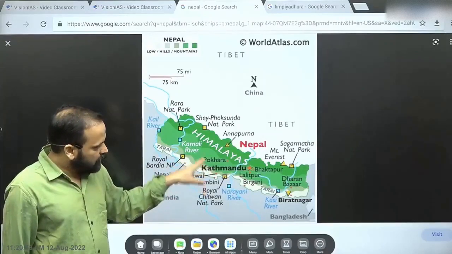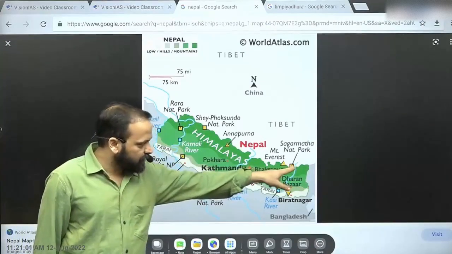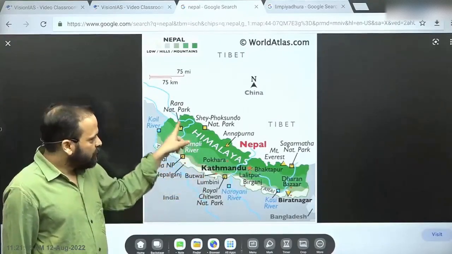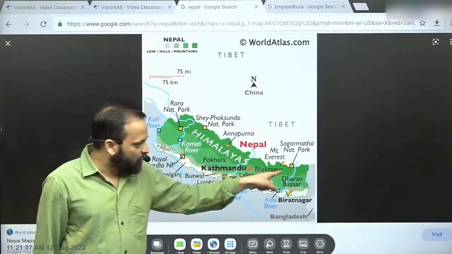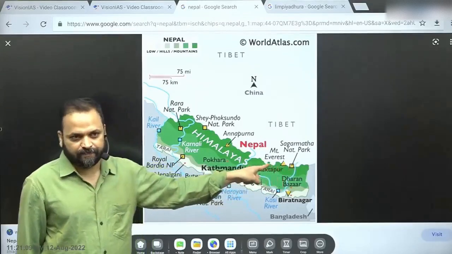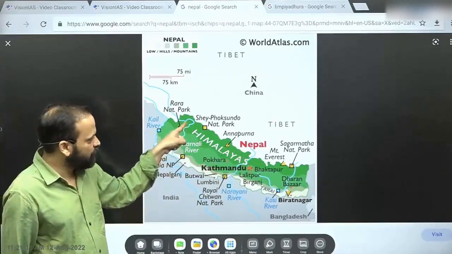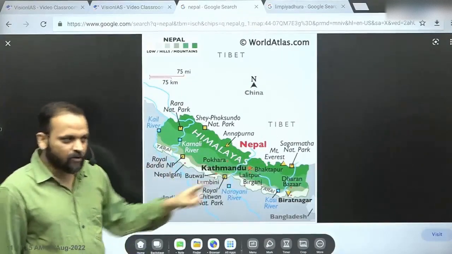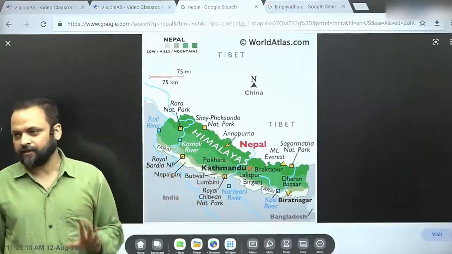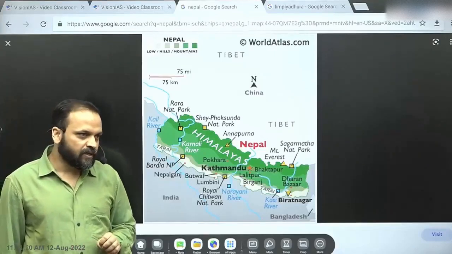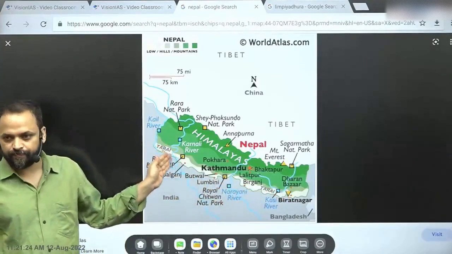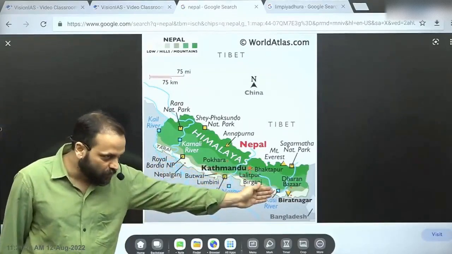Now, China also has a border with Nepal. But what is the difference? The China side of the border is difficult terrain, high mountainous region. Many of the 8,000ers, Annapurna, Everest, are on this side of the border. So it is difficult to cross. That's why you would see this India-Nepal border is in the plains. This is a plain border.